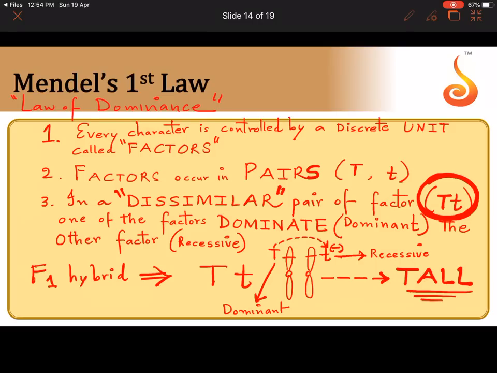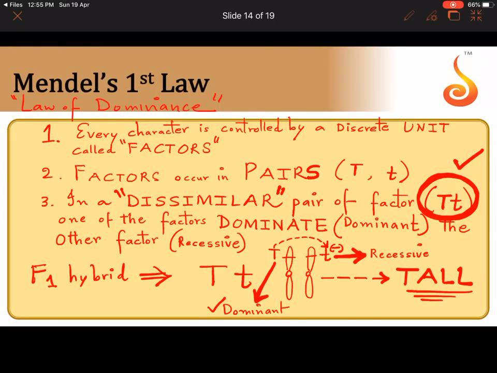The members of the allelic pair are unlike or dissimilar. So when these dissimilar factors or alleles come together, one of them will dominate the other, will not allow the other to express. So the allele that expresses, the gene that codes or expresses itself is called dominant. The gene which does not express itself in the F1 generation is called recessive.